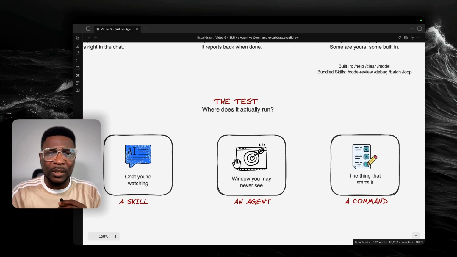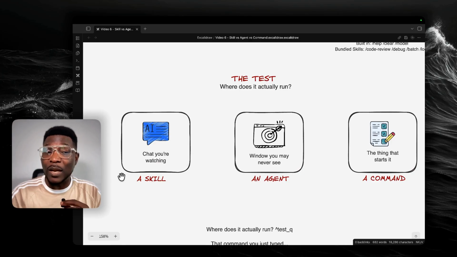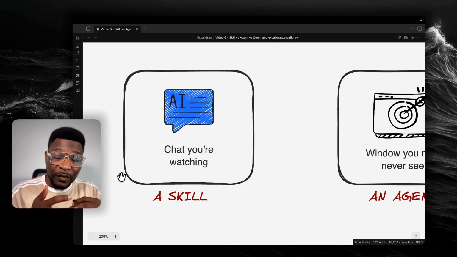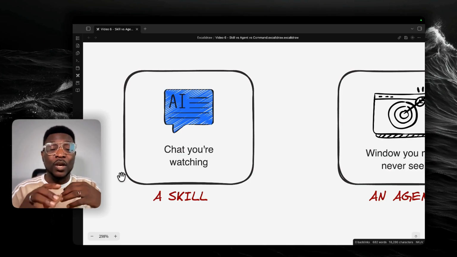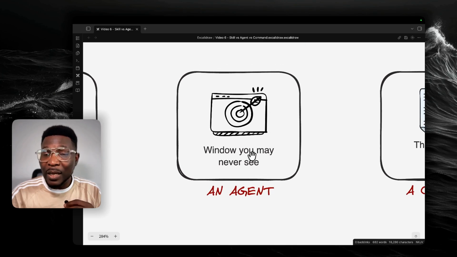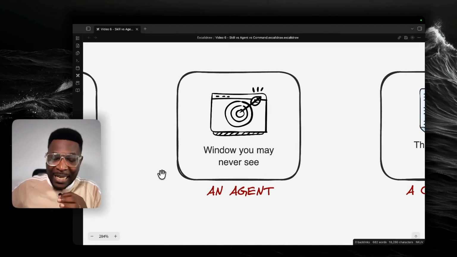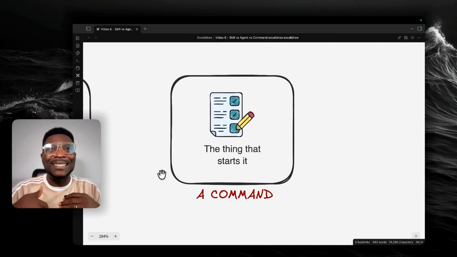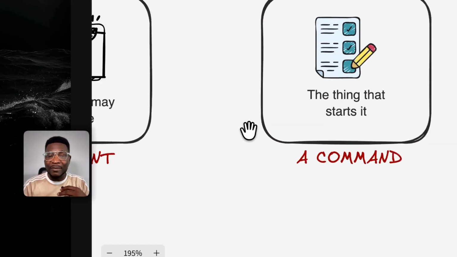Now, when I began to figure out how an agent is different from a skill and from a command, this is what I did, and this is what I was able to eventually find. An AI skill, a Claude skill, for example, runs within the chat. You are watching it do the thing that you asked it or you programmed the skill to do. An agent, on the other hand, may run in a window that you may never see. So it kind of takes the task and then sends it off in the background. You might not be able to see that. And then an AI command is the thing that starts that entire loop. It's a slash command that basically triggers it and everything gets started.